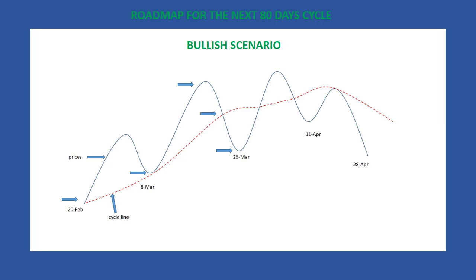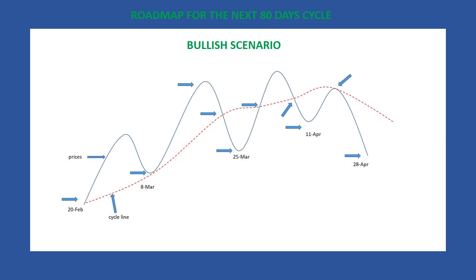Then the gold ETF should rally again, crossing above its cycle line, providing an upside target. Around the first week of April, the market will cross again below its cycle line, providing a downside target for the 80-day cycle, with a first low on April 11th, then rally, using its cycle line as resistance, and resume its decline to form a low on April 28th. Of course, if the actual 80-day cycle low occurred before or after February 20th, we have to adjust the dates. This is the bullish scenario.